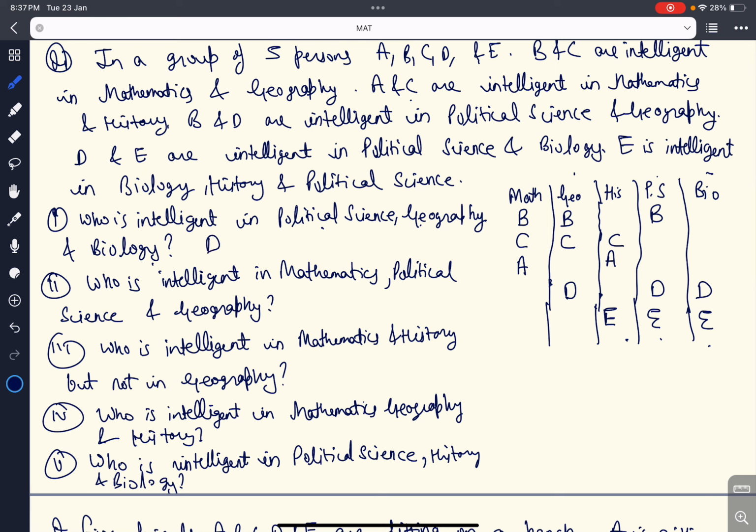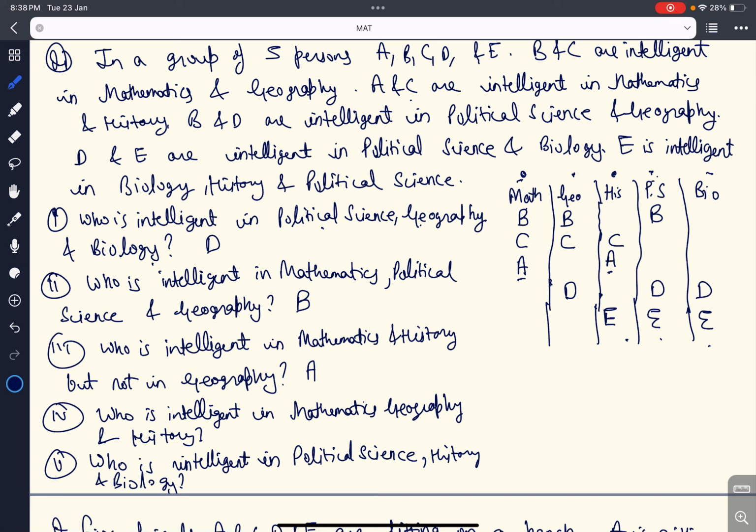Our second question says, who is intelligent in mathematics, political science, and geography? From the given arrangement, we can see that B is the only one present in all 3 subjects. So our answer is B. Our third question says, who is intelligent in mathematics, history, but not in geography? We can see A is the only person who is intelligent in math and history, but not in geography. So our answer is A.